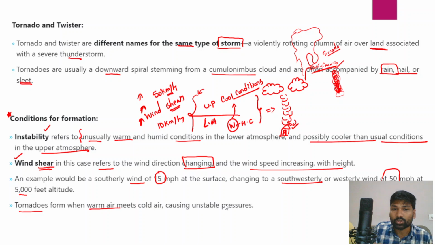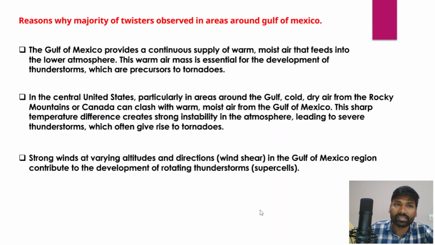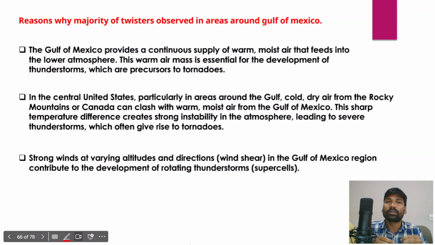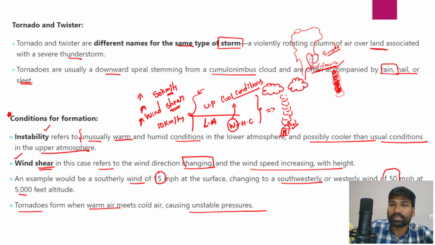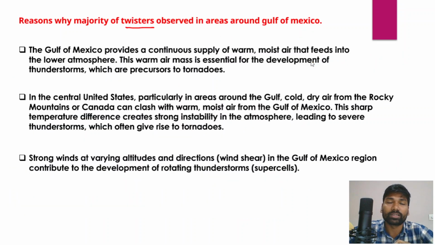In fact, tornadoes form when warm air in the lower atmosphere meets the cold air conditions in the upper atmosphere, and that creates unstable pressure conditions, which favor the formation of these twisters or tornadoes. There are certain reasons for the formation of the majority of twisters around the Gulf of Mexico region. Remember, I've told you this is the Gulf of Mexico region, and it has certain geographic conditions that favor the formation of the majority of twisters in this particular region.